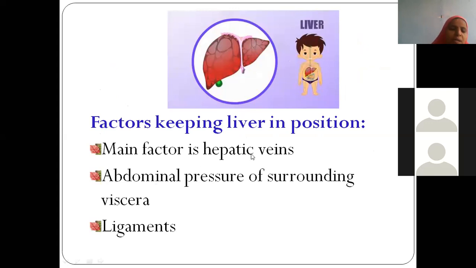Very good. Into the inferior vena cava. So all these hepatic veins open into the inferior vena cava and they will be lifting the liver upwards. Abdominal pressure of surrounding viscera also will keep the liver in position. And also we have studied so many ligaments when we were doing peritoneum. All those ligaments will actually keep the liver in position.